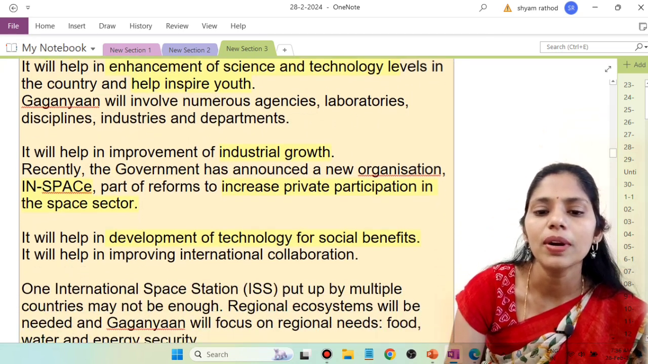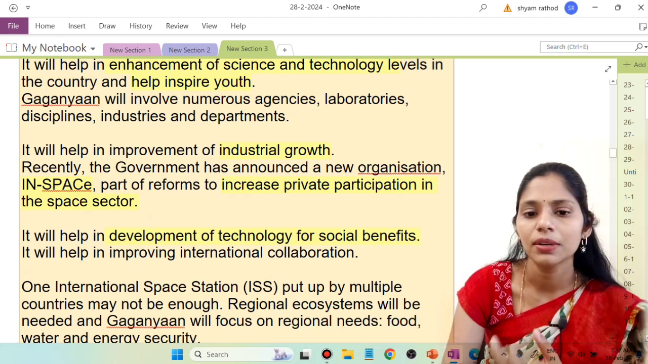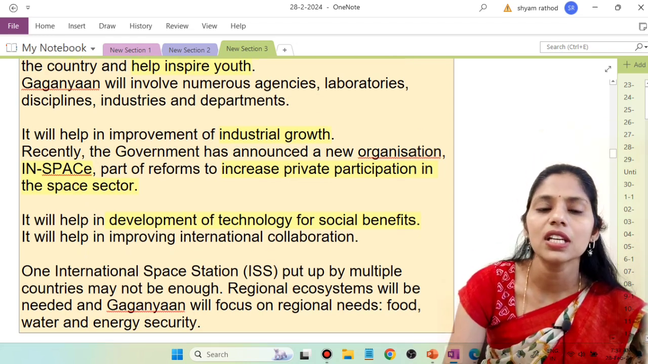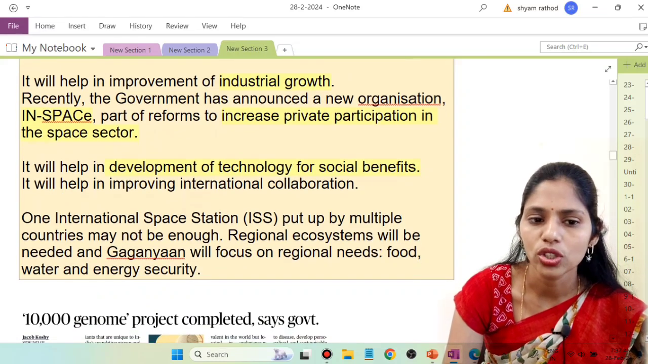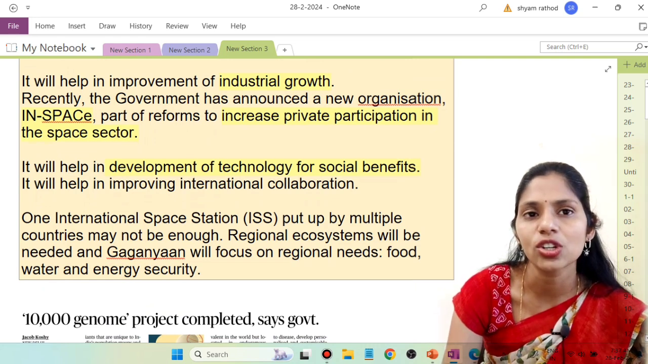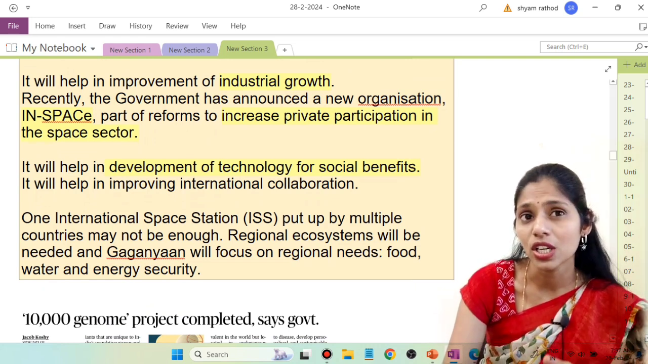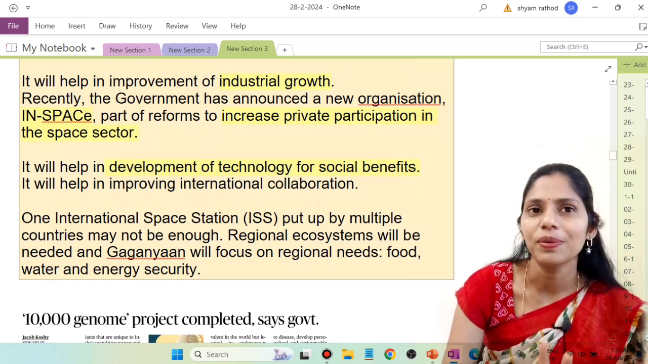Recently the government announced a new organization, InSpace, which is also helpful for private participation in the space sector. This mission will also help develop technology for social benefits, and it will help improve international collaboration too. So in this way we have lots and lots of advantages of this Gaganyaan mission. I hope it is clear, right?